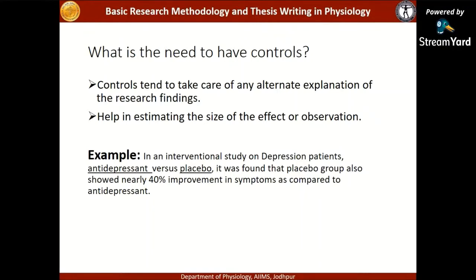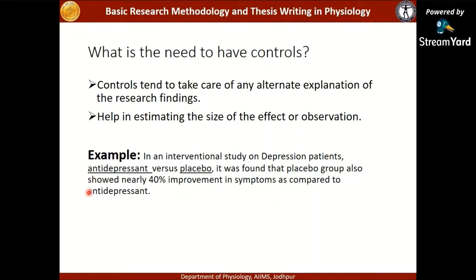If the control had not been there in the study, we would not have been able to know the effect size of the antidepressant on the depression symptoms. This control group has made it possible to estimate the size of the effect.